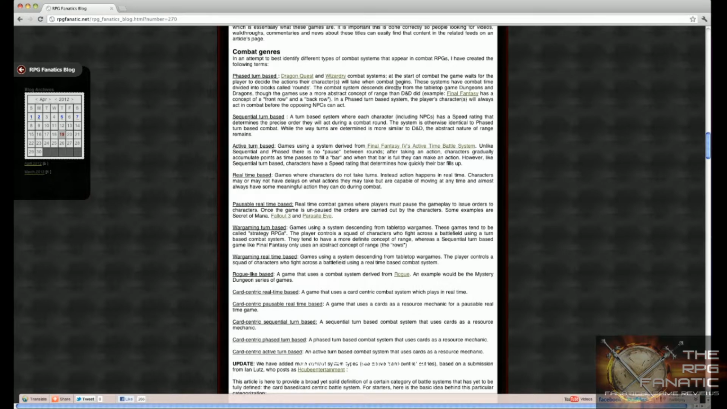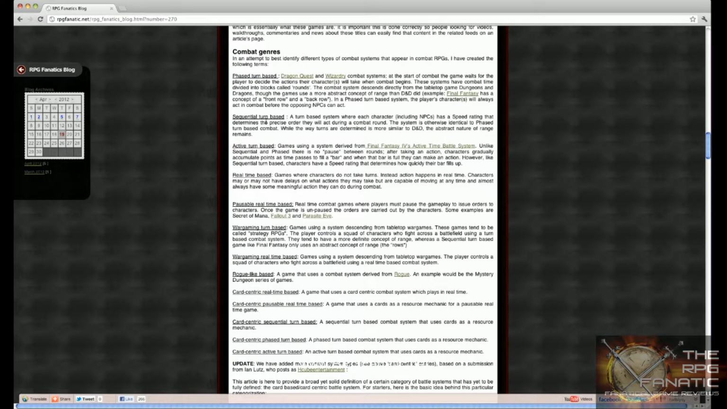The combat system descends directly from the tabletop game Dungeons & Dragons, though the games use a more abstract concept of range than Dungeons & Dragons did. For example, Final Fantasy has a concept of a front row and a back row, and you don't really move around the battlefield. In a phased turn-based system, the player characters will always act in combat before the opposing NPCs can act. So it's basically, I take a turn, you take a turn. It's like how most card games play. People don't have the ability to respond to what the other person is doing during the round.